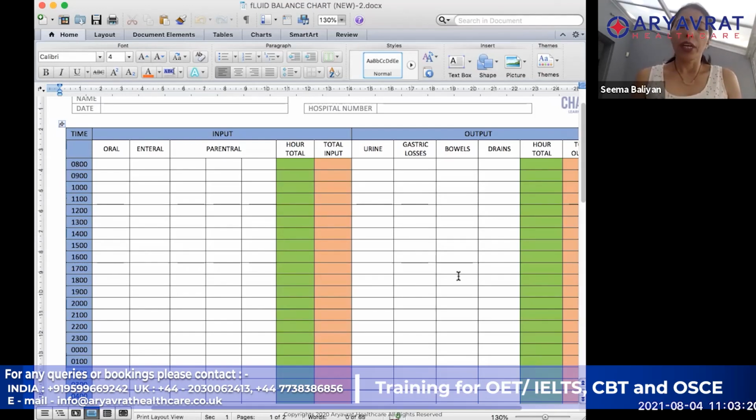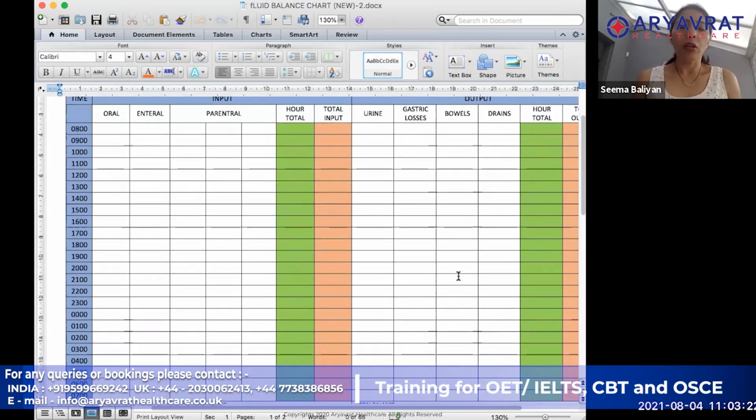Okay. So in the end, we will have to do the total. When we are adding it up, we are going to add in two ways. We are going to add the total amount of fluid input or output in that particular hour, and then the total input till then. The total input till then is going to add up all the hours till then.